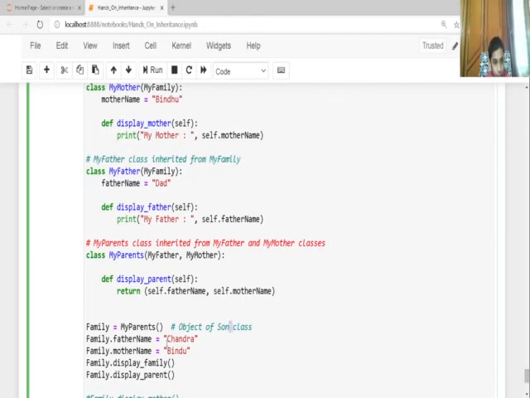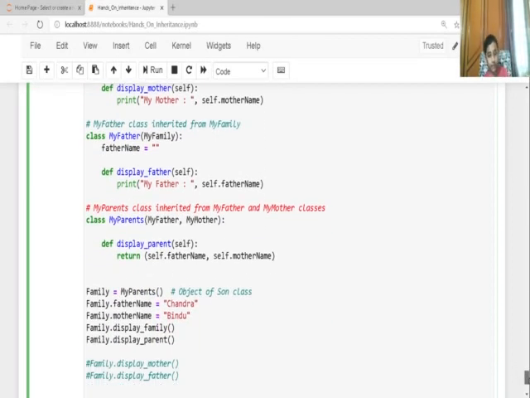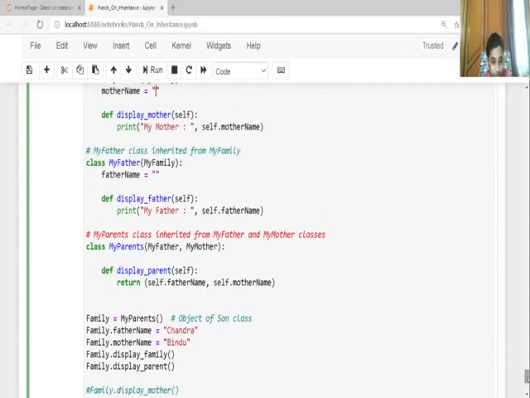So family dot father name Chandra, and I wrote here, so let me delete them here. So it will come, and also I mistakenly backspaced it, so deleted it. And create family dot father name equal Chandra, family dot mother name is equal to Bindu, family dot display family parentheses, family dot display parent parentheses.